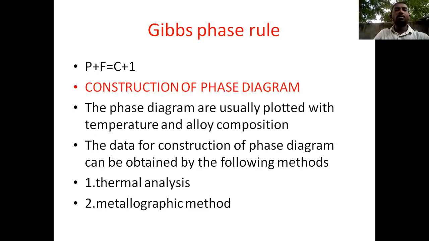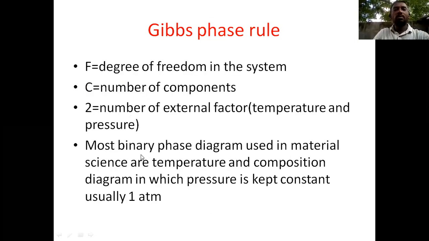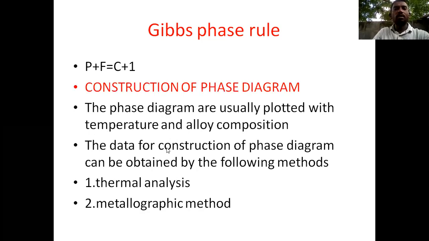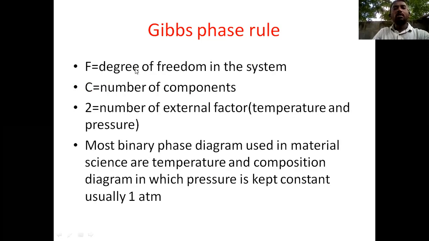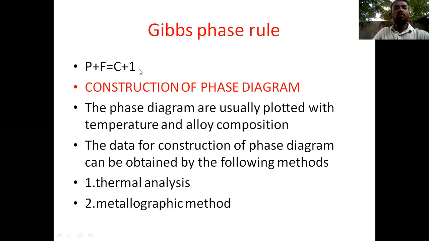Gibbs phase rule has another condition also: P plus F equals C plus 1. How do we use P plus F equals C plus 1? Under the condition when the pressure is kept constant, usually at 1 atmospheric pressure, only then can we choose P plus F equals C plus 1. Here 1 represents the temperature only. Earlier, 2 was the number of external factors, temperature and pressure, but in this condition pressure is kept constant, so only temperature will be considered.